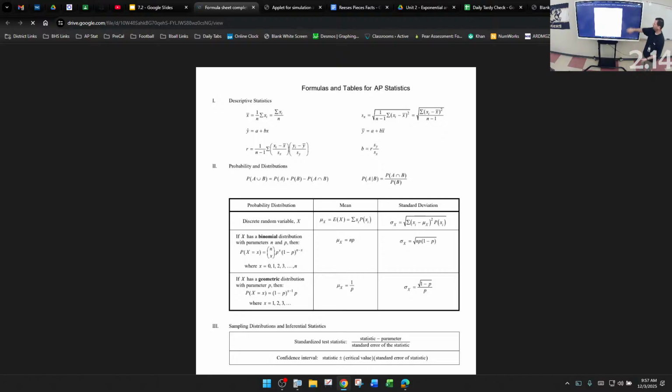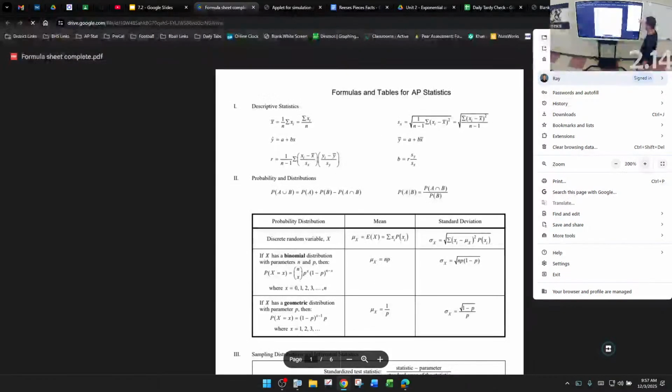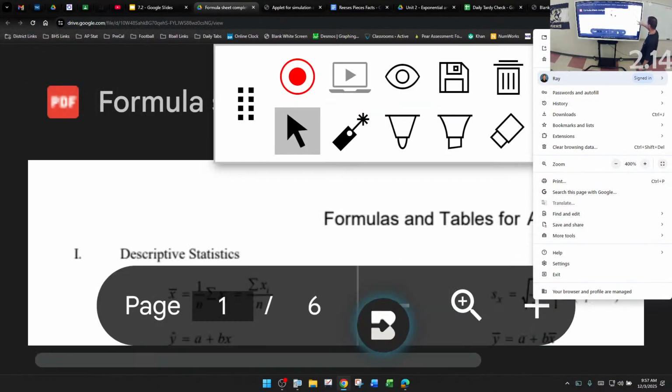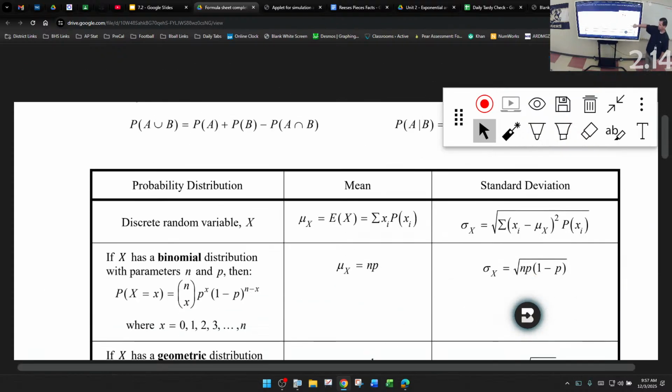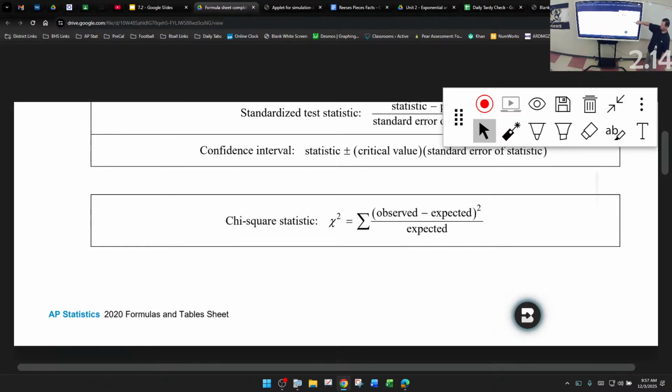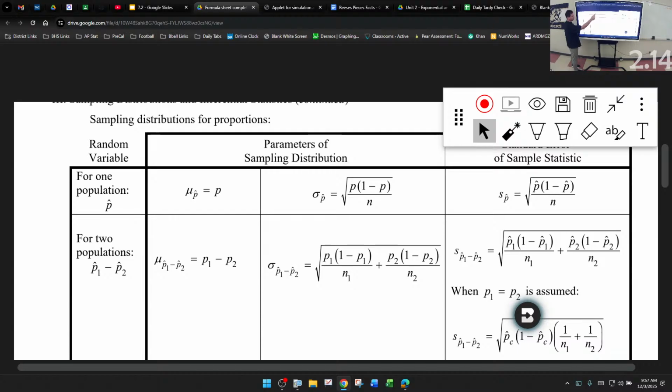Just to show you guys, I got to have an arrow. This is your formula sheet that you guys got many, many times. Let me zoom in. Oh, not that big. Okay. You got to go to the second page. Sampling distributions, proportions.